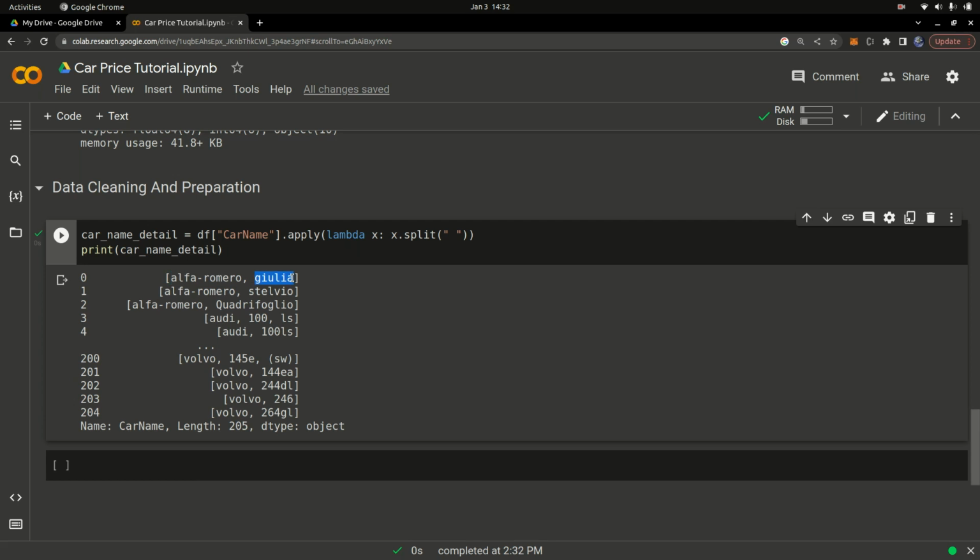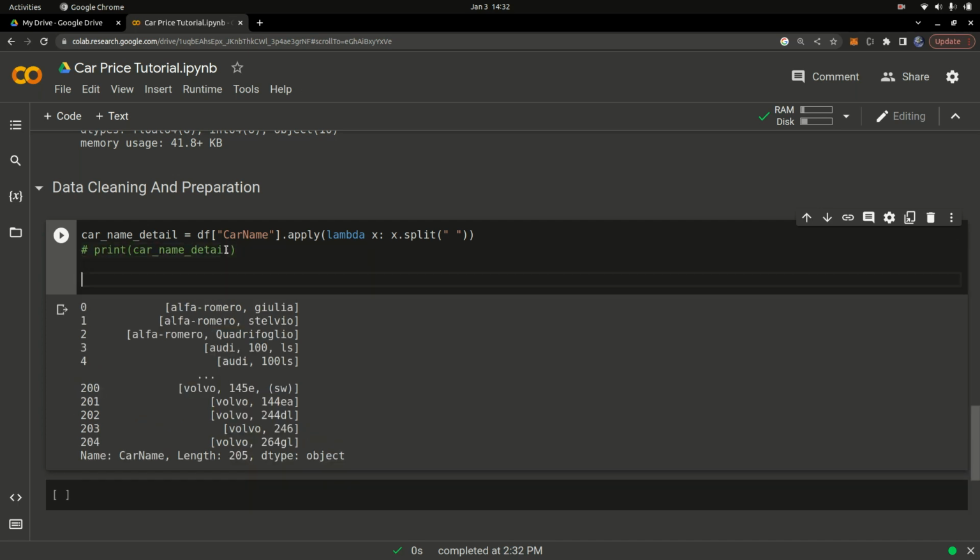So now what I want to go ahead and do is actually create a new column and then insert the data into that column. Let me just comment this out for now. To comment out, you can just press Control and the forward slash, the question mark key on your keyboard. Once I have that, I'm going to go ahead and create a new column. There's going to be a comment.